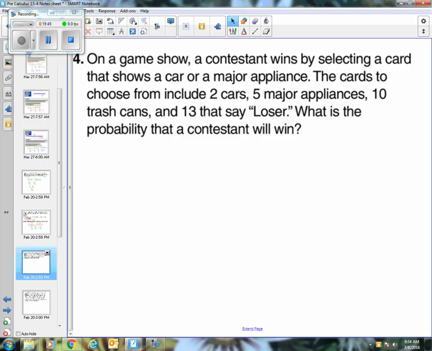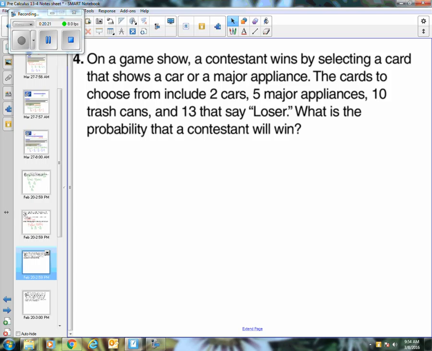So the cards, two of them have cars on it, 5 of them have a major appliance on it, 10 of them have trash cans, and 13 that say loser. So what would you consider to be a winning situation in this? Well, I would say getting a car would be a winner. Getting a major appliance would be a winner. Getting a picture of a trash can, not sure that that's necessarily a winner, especially if they don't actually give you the trash can. There could be some discussion on that. Loser for sure is not a winner. So I think really only cars and major appliances would be considered to be winning situations.